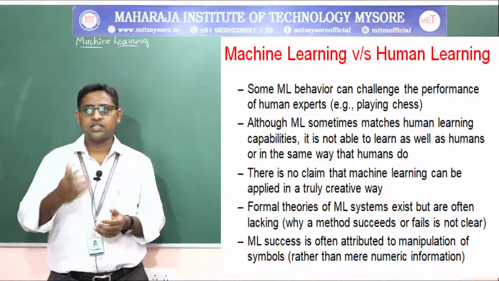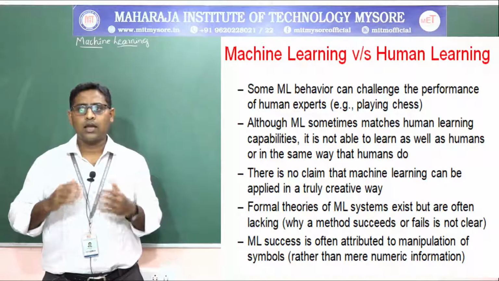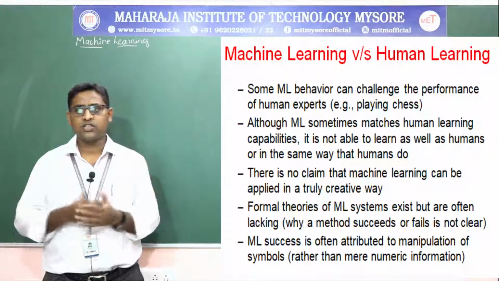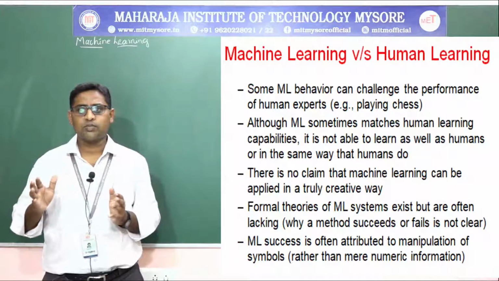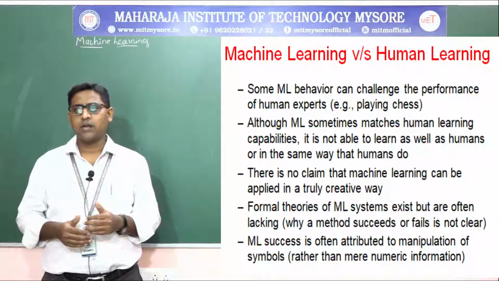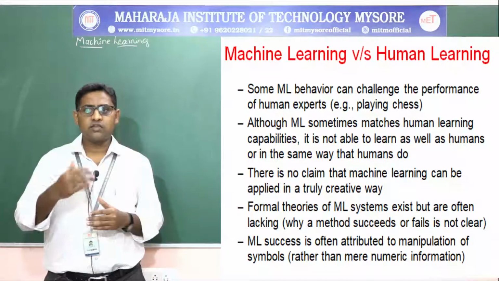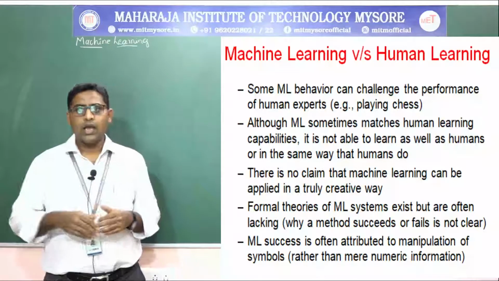Say Vishwanathan Anand is an excellent chess player, a human chess expert. Even so, when he plays the chess game against a computer system, it will be challenging for him to win the games.